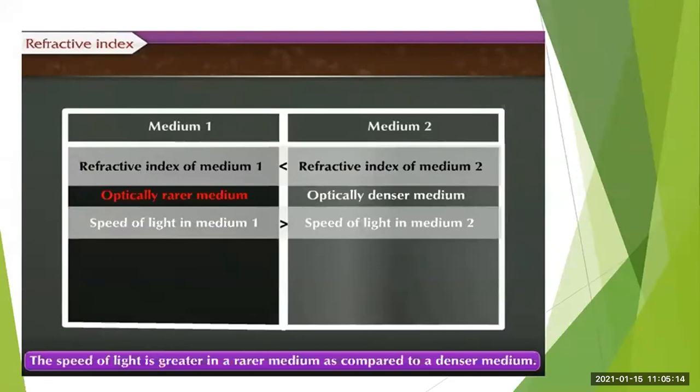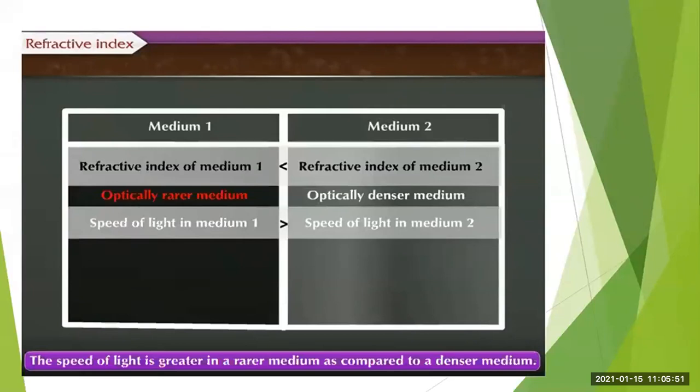Got it? So if we are talking about two media, what we have to consider is their speed of light, or you can say velocity of light. Then you have to consider their refractive index. Then from the two media, you have to see for which medium the refractive index value is more. The medium for which the refractive index value is more will be the denser medium. So this is the definition of the absolute refractive index.